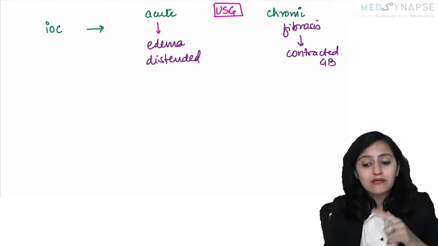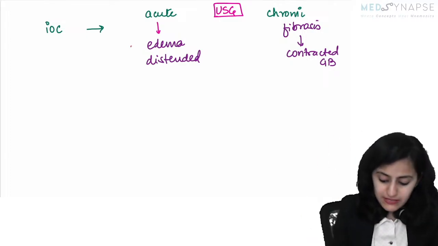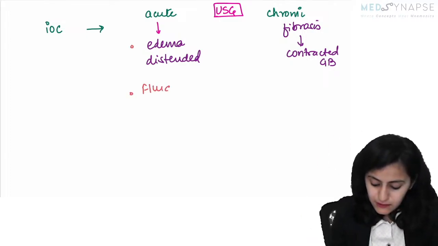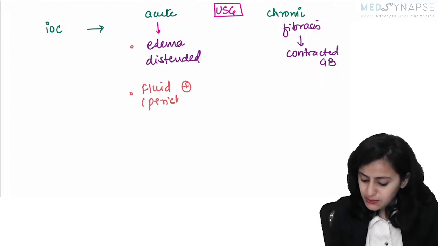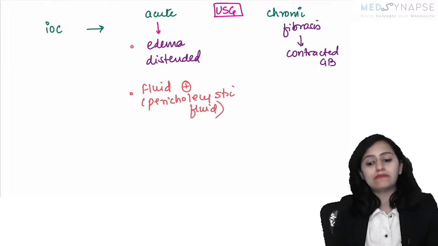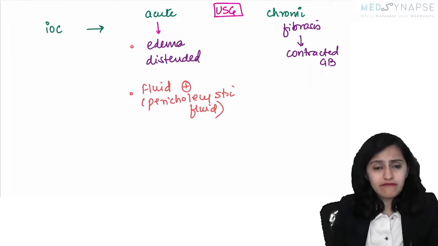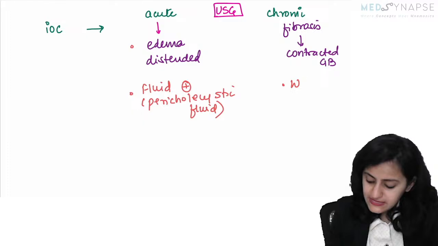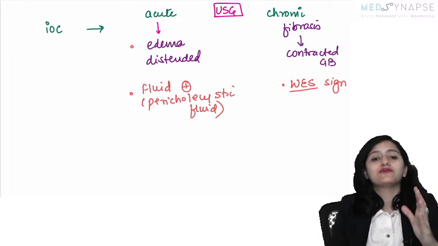Logically thinking, where would you see pericholecystic fluid? Fluid is surrounding the gallbladder. In acute inflammation, there is fluid which comes in. So the question will tell you there is pericholecystic fluid which is present, surrounding the gallbladder. Is this clear with everyone? In chronic cholecystitis, we get a sign which is called the WES sign, wall echo shadow sign.